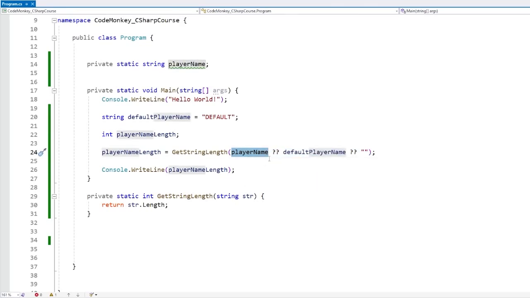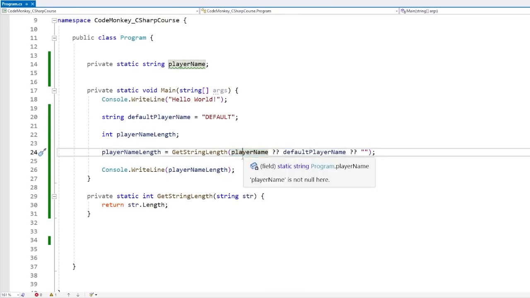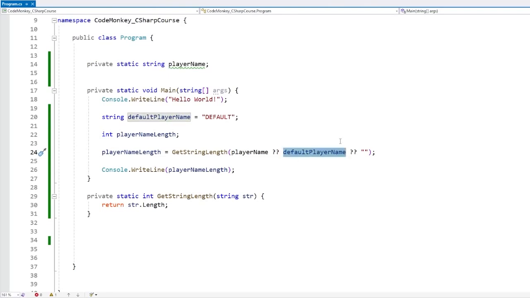So if this one is not null, then it returns this one. But if this one is null, then it goes to the next one. And if this one is not null, then it returns this one. However, if this one is null and this one is null, then it returns this one. So this operator is really useful for very quickly doing a null check and returning a non-null value. Instead of doing if-else testing for null, you can just write this and everything works perfectly.